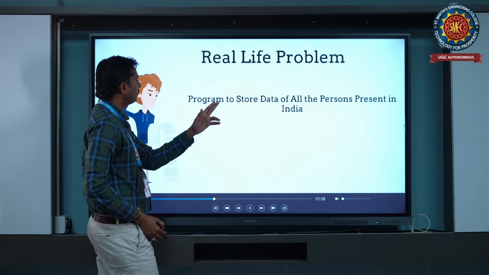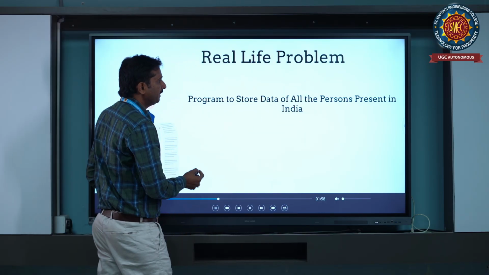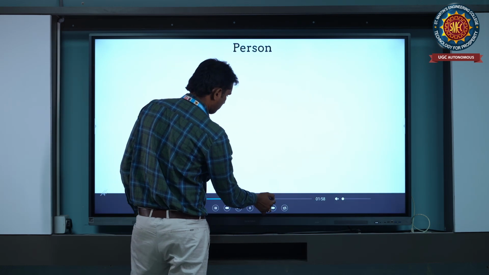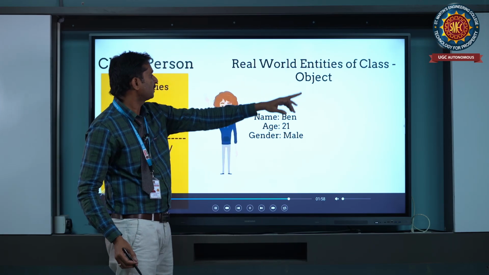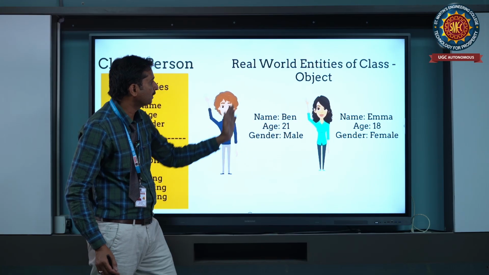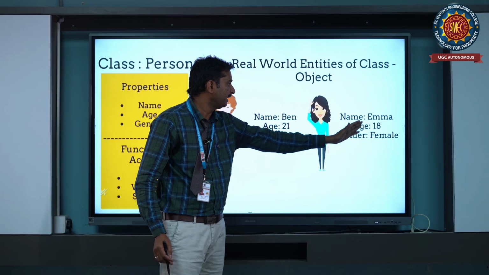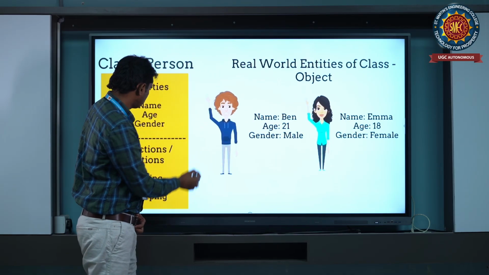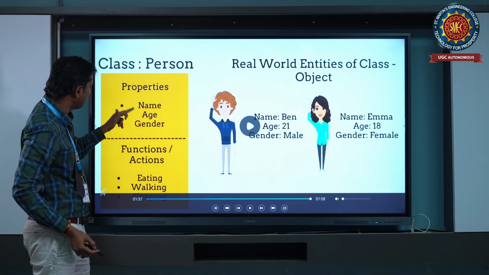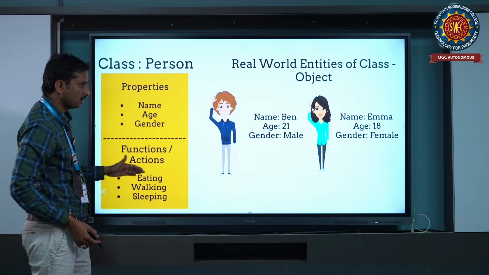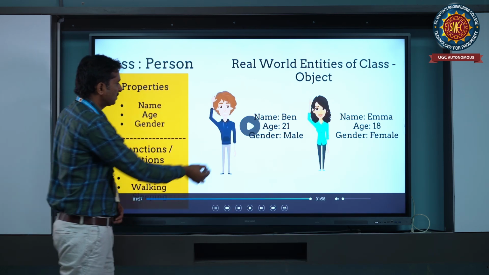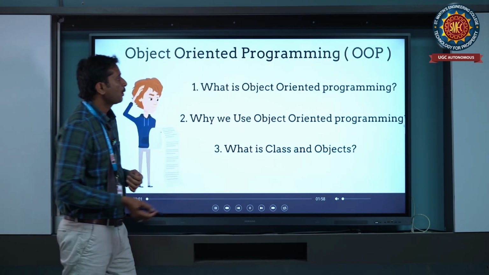The real life problem is to program to store the data. For the real world entities, we have class and objects. For example, one object has name Ben, age 21, gender male, and another object has name MN, age 18, gender female. These are the properties: name, age and gender. Coming to functions, how he is eating, sleeping and walking. We can also call them methods.